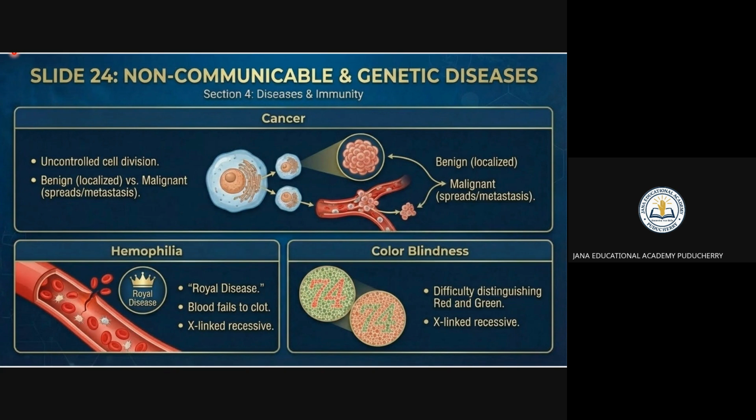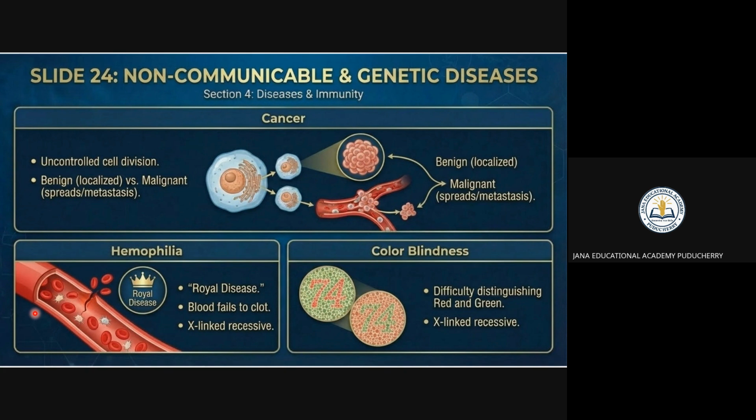Right? You can see that these are called communicable diseases, and we have non-communicable diseases also, right? So you can see that a pathogen can spread from one person to another. That is a communicable disease. We saw communicable diseases earlier. Communicable diseases mean the pathogen can spread from one person to another. There are bacteria, virus, protozoa, and fungus, right? Because of bacteria only, tuberculosis, cholera, and tetanus are happening.